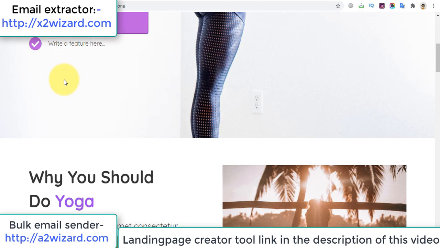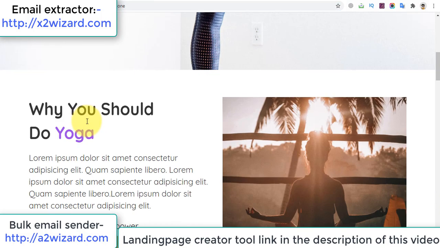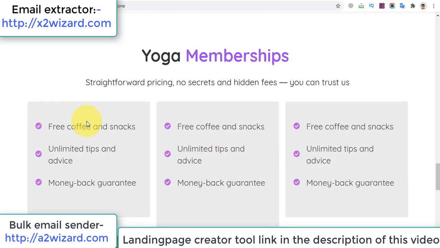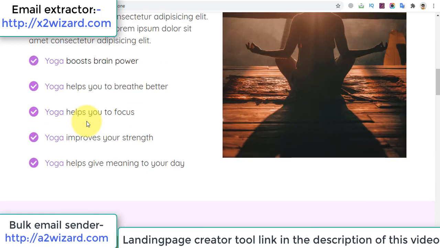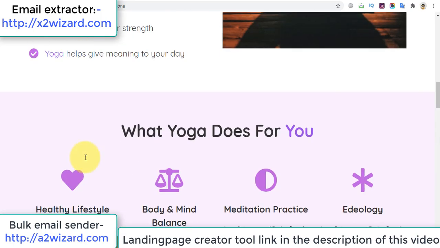You may want to change the coloring, but whoever clicks this button will be taken to your ClickBank offer through your link, and for every sale happening through this link, you'll make a commission according to the offer.